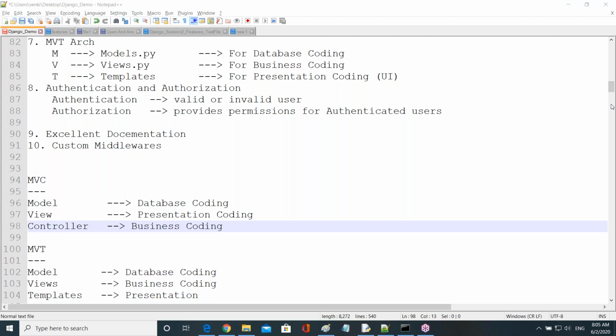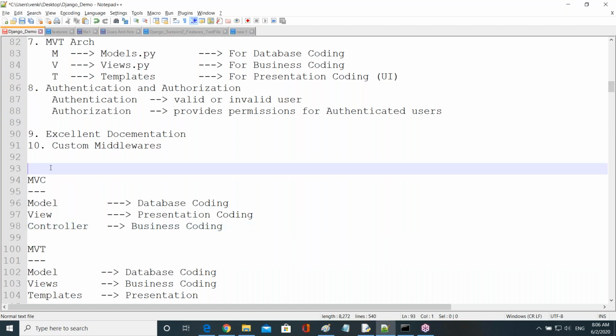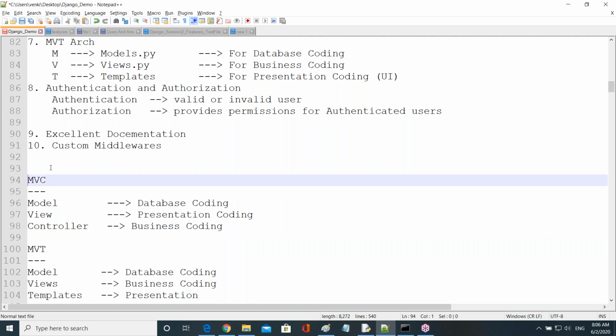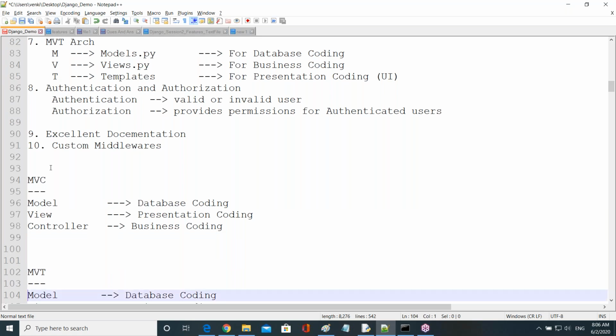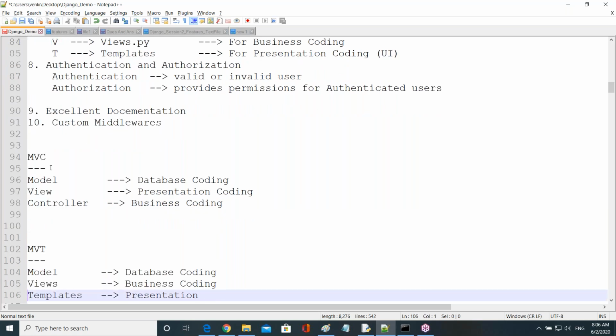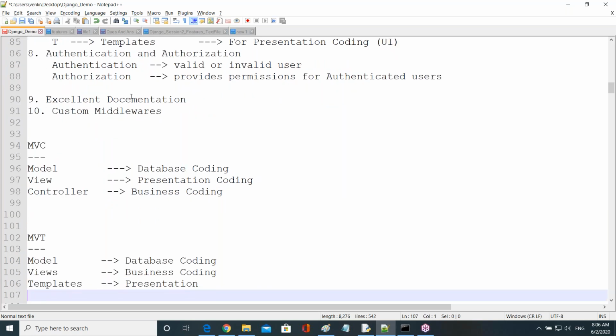Fine. So this is one question that was asked. Where is MVC architecture used, guys? Some frameworks follow MVC architecture, but our Django follows MVT architecture. In Django, we don't use MVC, because Django follows MVT architecture only, not the MVC architecture. Okay, right. So these are some of the different Django features.